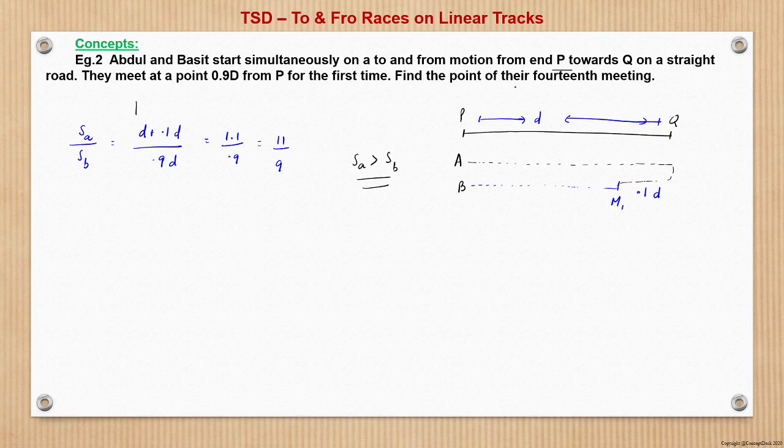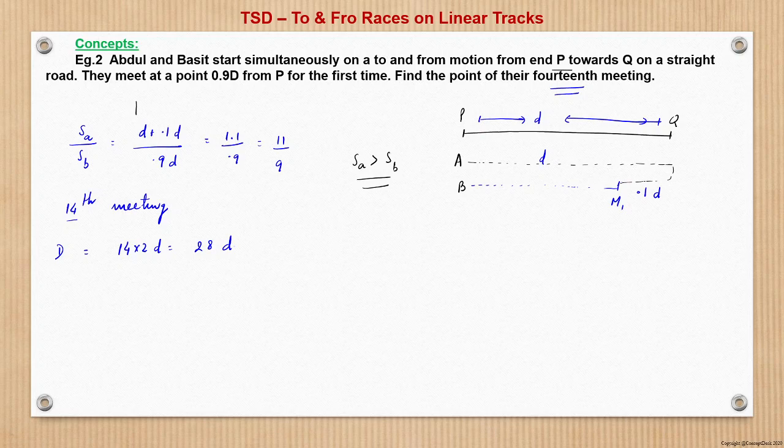Now we have to find the point of their 14th meeting. The total distance covered by Abdul and Basit together till the 14th meeting will be what? Since they start from the same point, the first meeting also happens after 2d. This is d and this together is d. So 2d, and each subsequent meeting will also be after 2d distance between them. So 14 into 2d becomes 28d; together they have covered 28d.